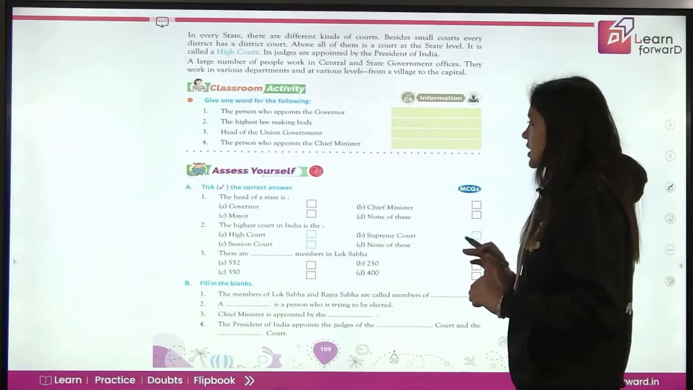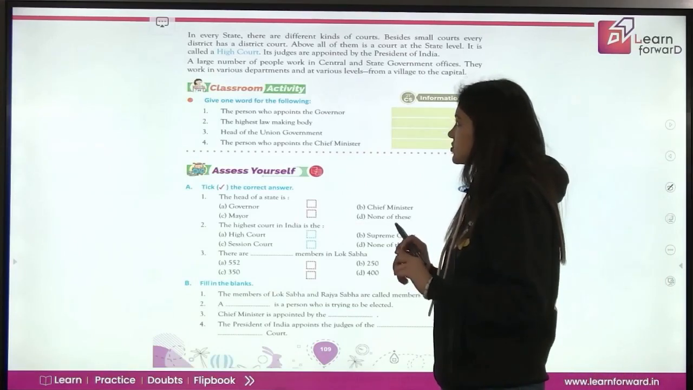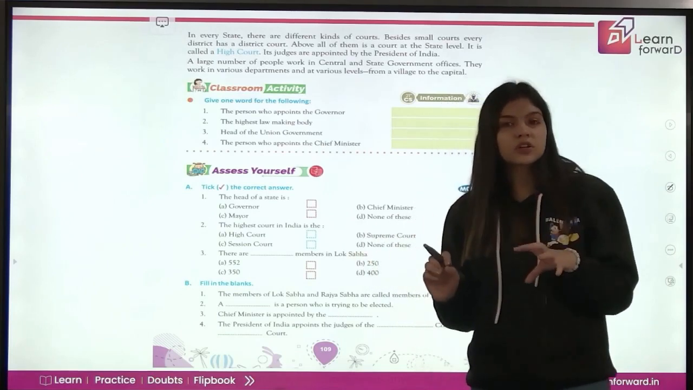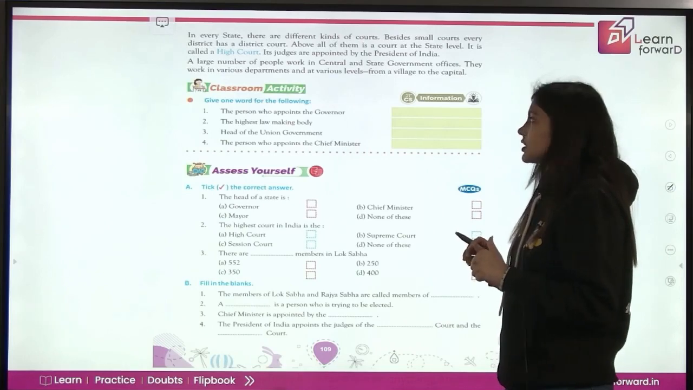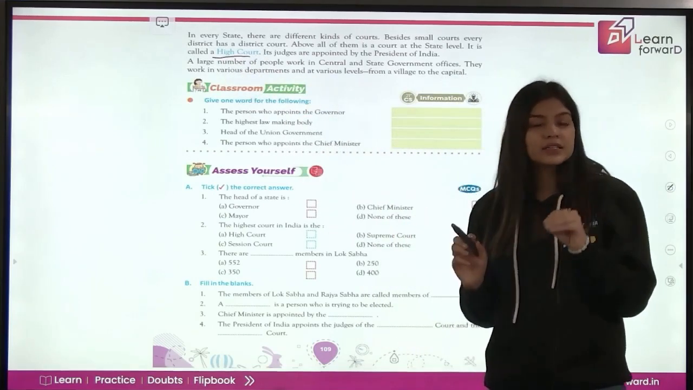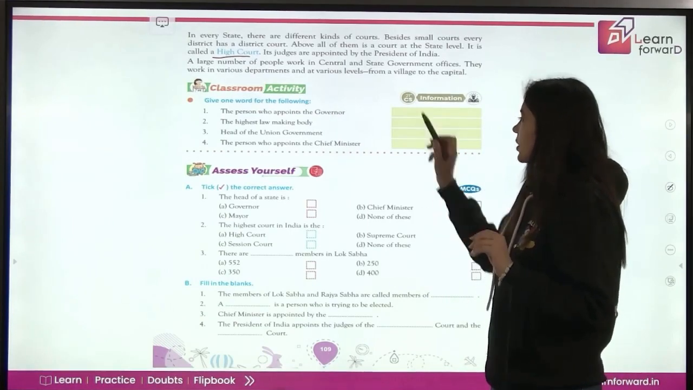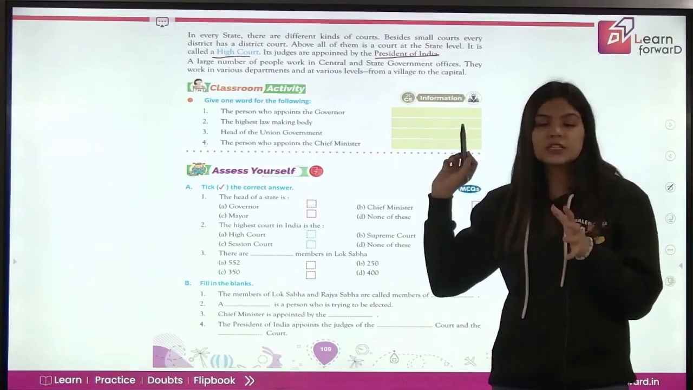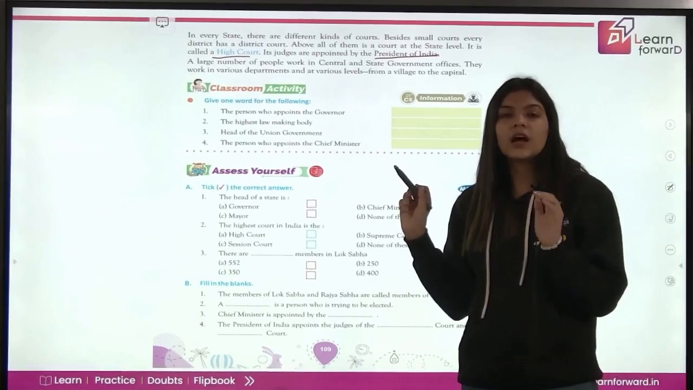Now in every state there are different kinds of court. Besides small courts, every district has a district court. State में हर district में अपना एक district court होता है. Above all of them at the state level, it is called a high court. So उसके अलावा हर state का एक अपना highest level का court होता है which is known as High Court. Its judges are appointed by the President of India. So जितने भी states के आपके judges हैं, they are all appointed by the President.